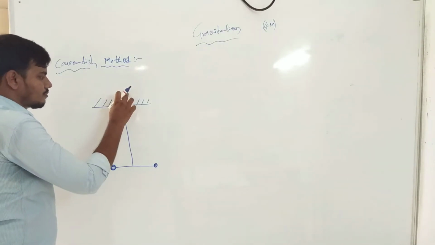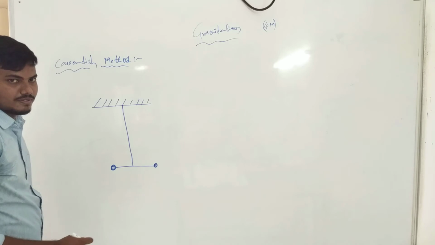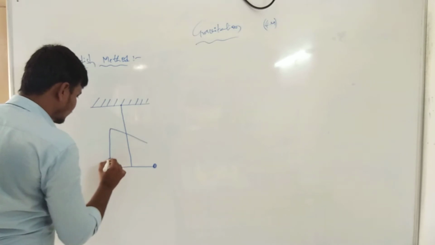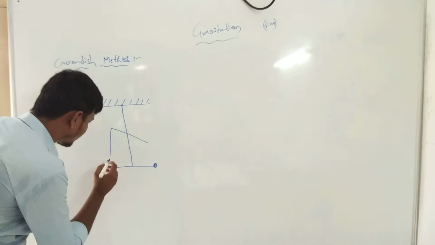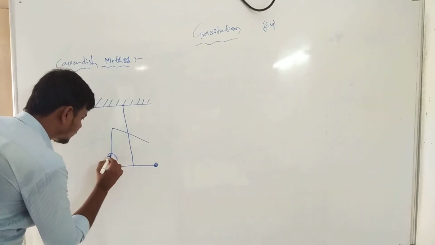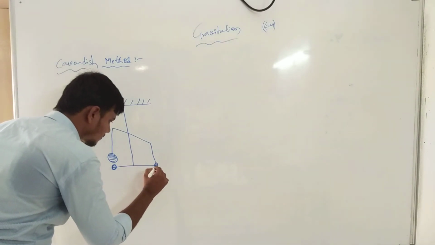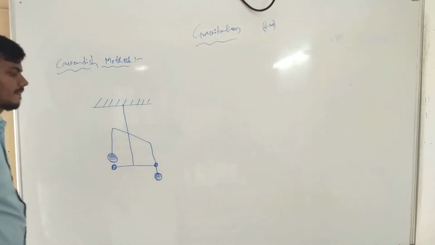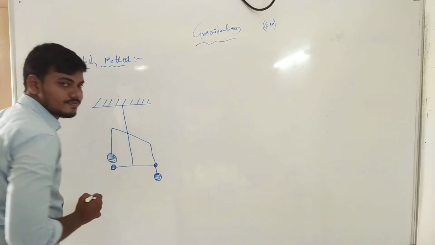Here, this is the rigid support. We tie the string to the plank, with the plank tied to bars also. You can take one higher mass.